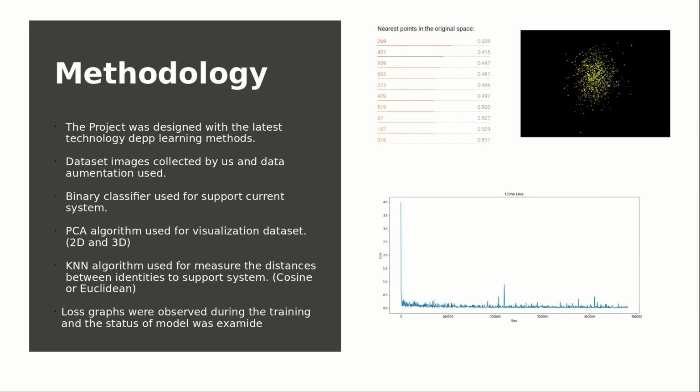We used the PCA algorithm to visualize our dataset. In this visualization, we were able to see the identity vectors of our dataset and analyze whether our dataset is balanced or not. We found that our information loss was low, as our variance value was around 90%, which made us happy. As our information loss is low, we have seen that we can turn to other methods on the dataset by calculating distance, which are Euclidean or cosine, with the KNN algorithm. With all these algorithms, we prepared a demo as much as our model was trained.